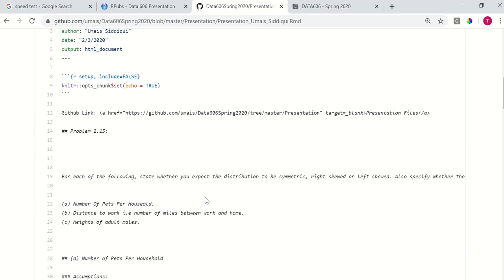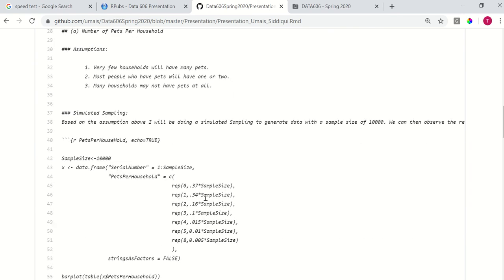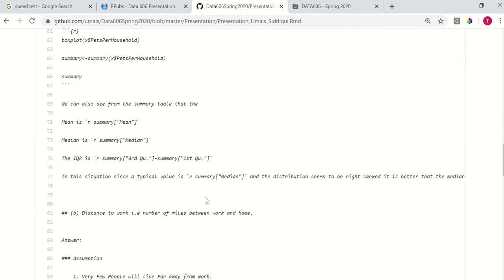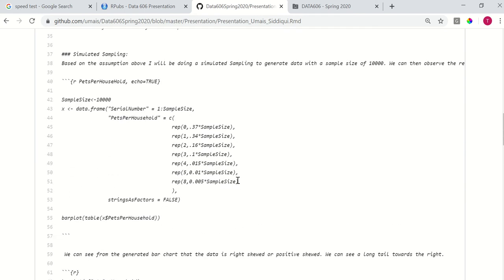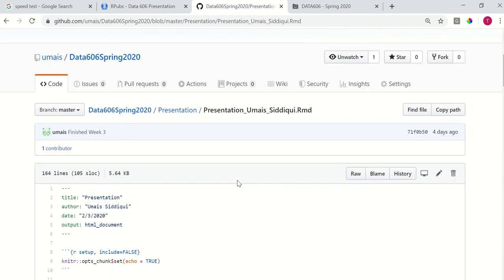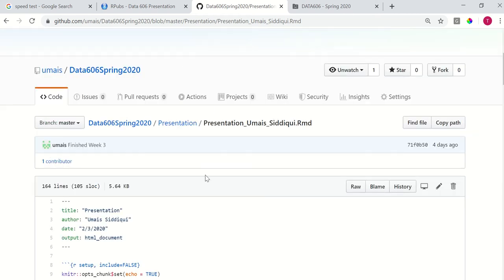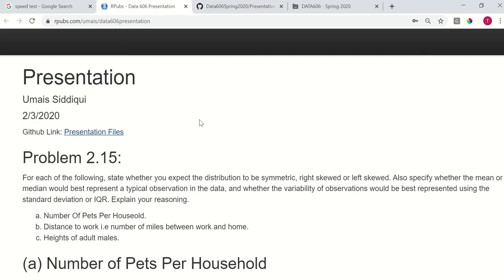If you look at the code, there's also some inline code that I've done to calculate the IQR, which is the interquartile range, and that's Q3 minus Q1. If you're interested, you can see that here.